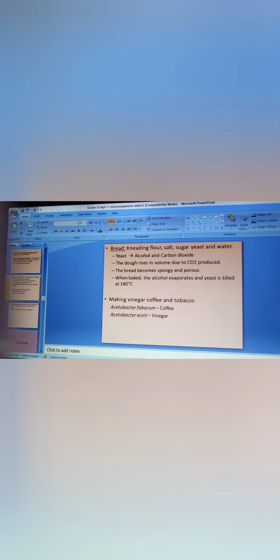The yeast which is there in the making of the bread in the dough will get killed. So it will be harmless because it is killed. Now making vinegar, coffee and tobacco, you use Acetobacter fabarum, that is for coffee, and for making vinegar you need Acetobacter aceti. So these are the commercial uses you should know, and you should write this in your notebook.